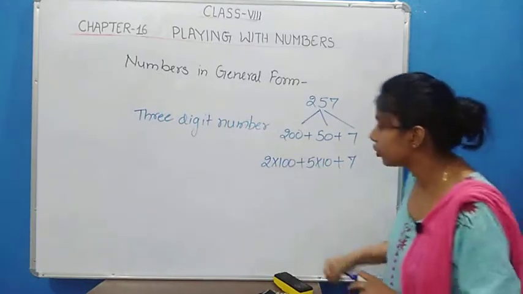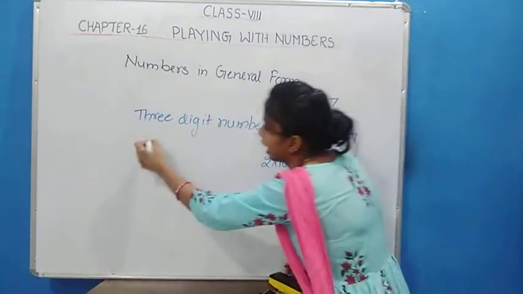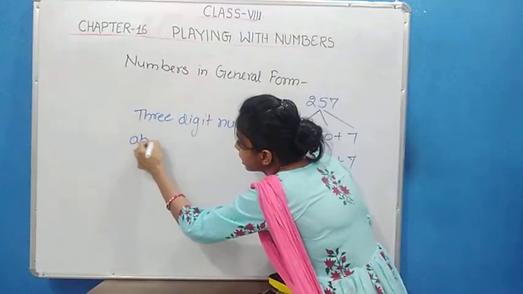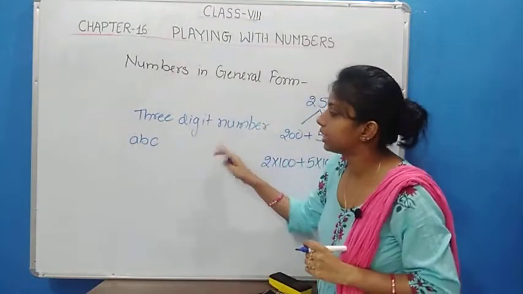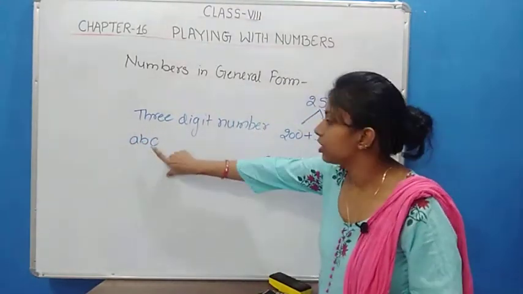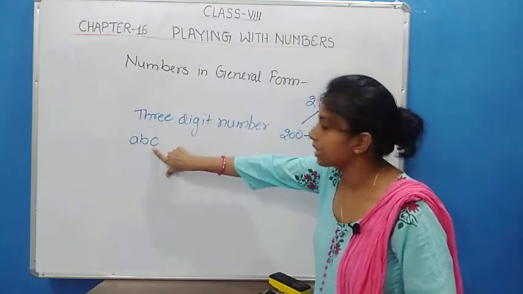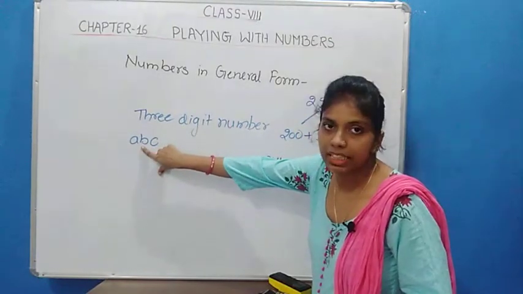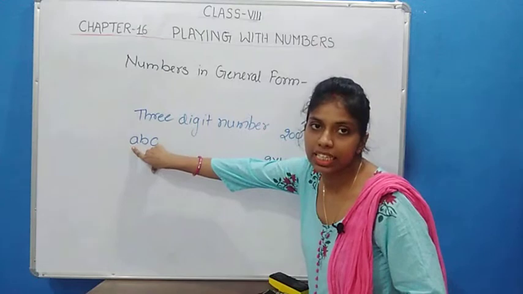So in general notation, suppose I am taking any 3-digit number ABC, such that C is the unit place, B is the 10th place and A is the 100th place.